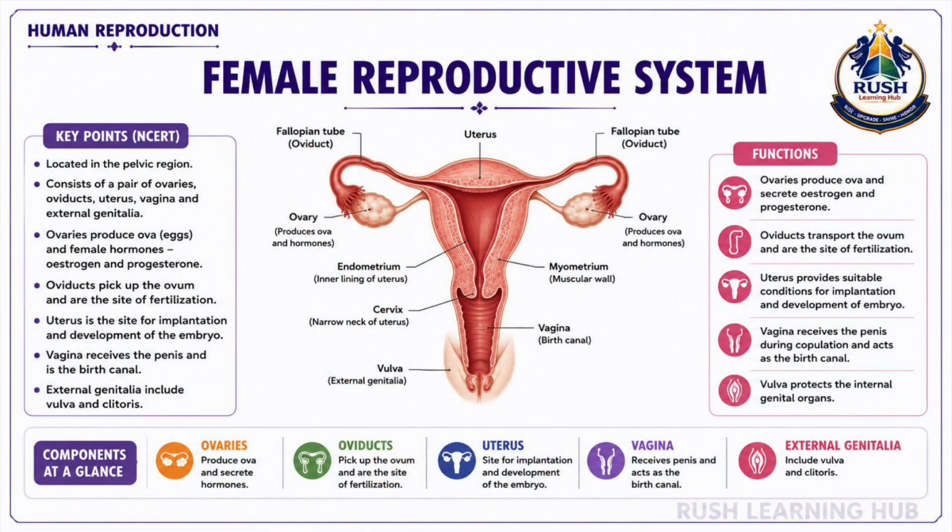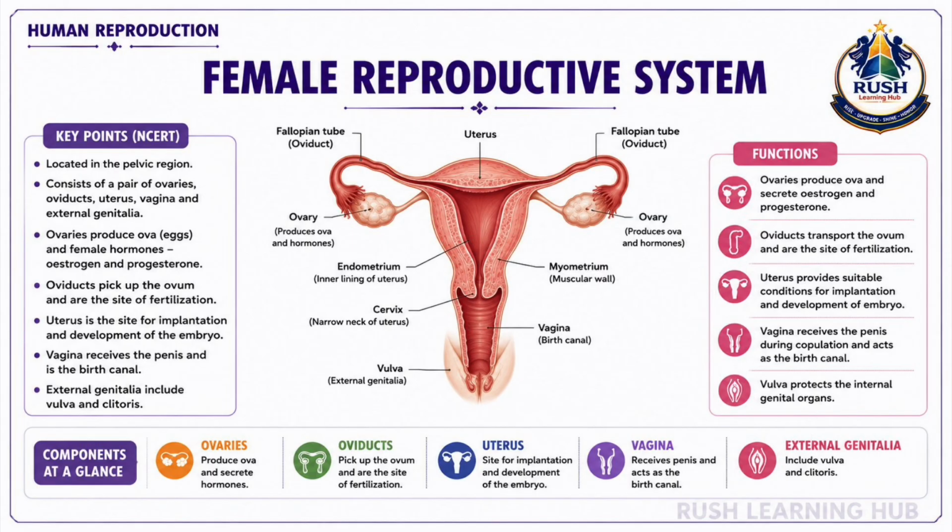Let us now study the female reproductive system. It is located in the pelvic region and consists of a pair of ovaries, a pair of oviducts or fallopian tubes, the uterus, cervix, vagina, and external genitalia. The ovaries are the primary female reproductive organs. They produce female gametes called ova or eggs and also secrete the hormones estrogen and progesterone. These hormones regulate the menstrual cycle and support pregnancy.